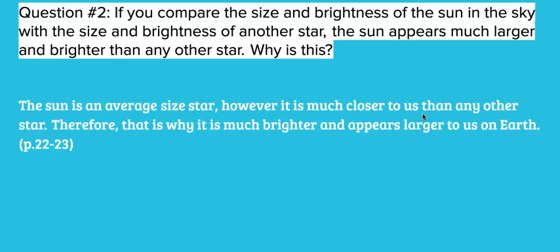The sun is an average-sized star, but it appears much closer to us than any other star, and that's why it's much brighter and appears larger to us, because it is closer. We found that on pages 22 and 23 of our student reader.